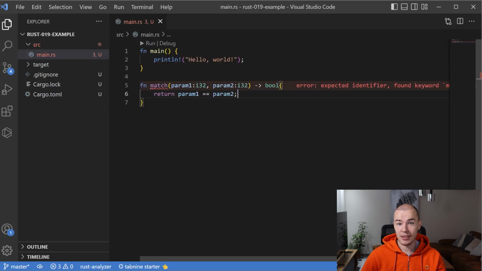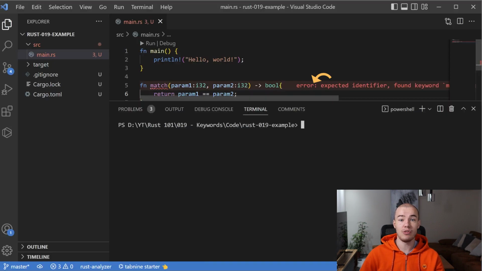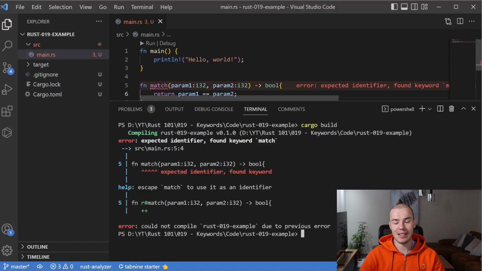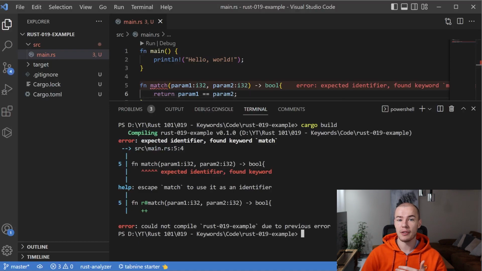But when we create it, we get an error. We can see it from Error Lens right now, and let's build the project and see if the compiler is going to give us something meaningful. And as expected and as usual, the compiler does provide us with a very meaningful suggestion here. It can see that we are trying to use a keyword as identifier. It states that it was expecting identifier and that it stumbled upon a keyword. And that's not allowed, as we already mentioned.